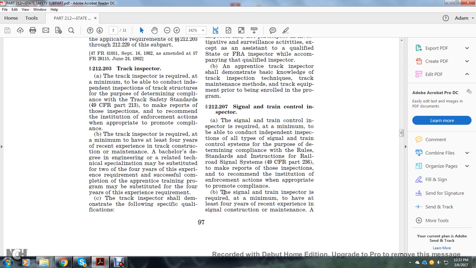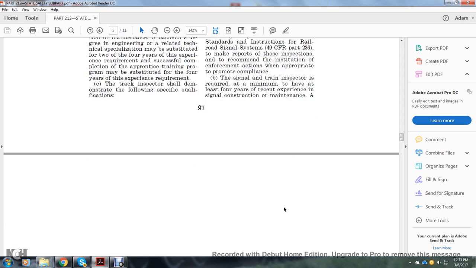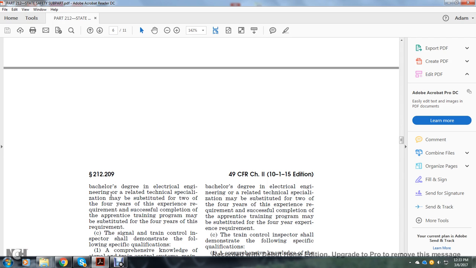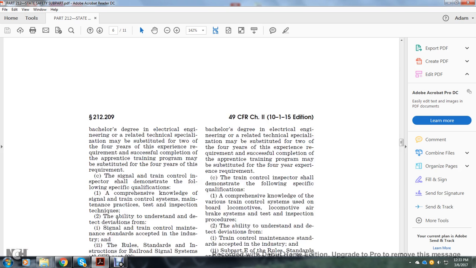The inspector is required at a minimum to have at least 4 years of recent experience in signal construction or maintenance. A bachelor's degree in electrical engineering or a related technical specialization may be substituted for 2 or 4 years of the experience requirement. Successful completion of the apprenticeship training program may be substituted for the 4 years of this requirement.